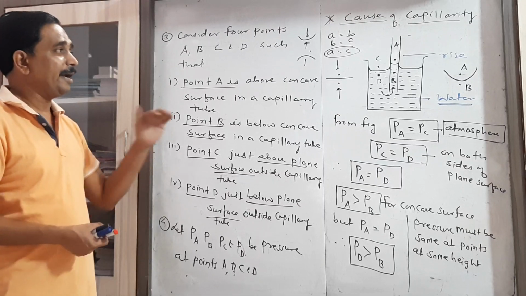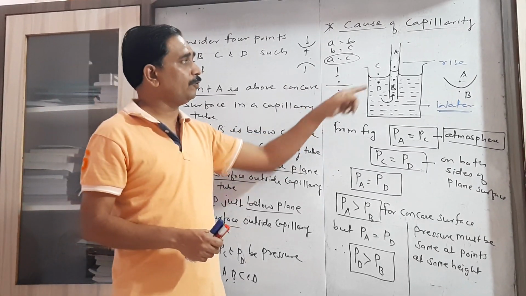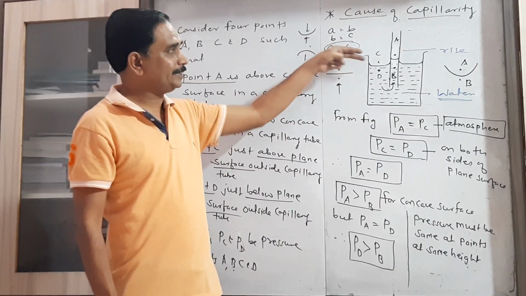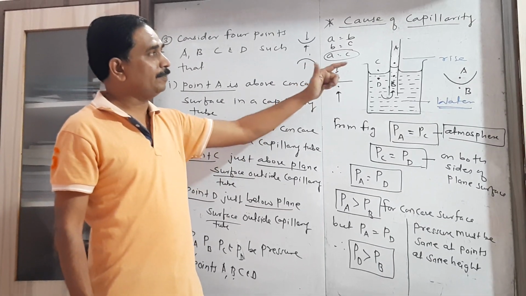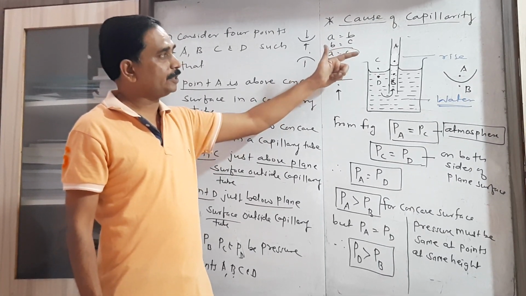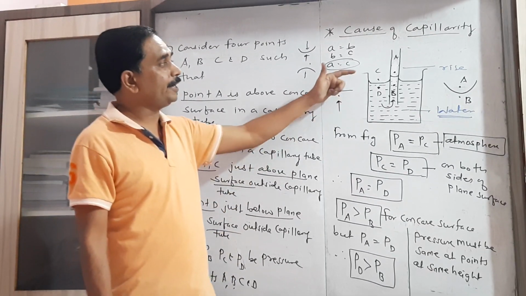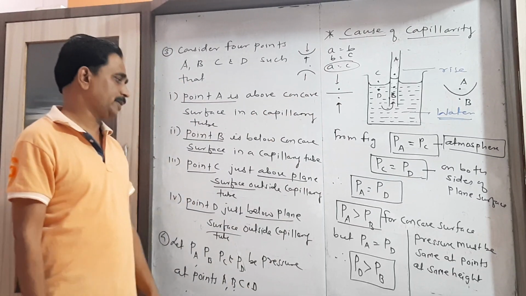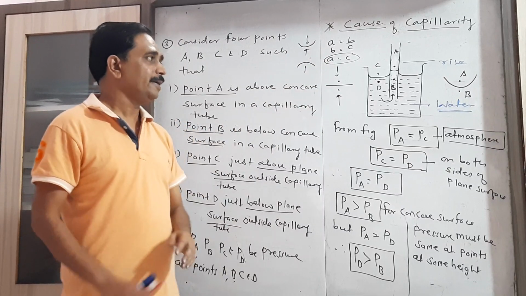We can easily explain the cause of capillary rise just by considering 4 points: 2 points inside the capillary tube, 2 points outside the capillary tube. One point is above the concave surface, 1 point is below the concave surface, 1 point is above the plane surface, another point is below the plane surface. So we consider here 4 points A, B, C and D.